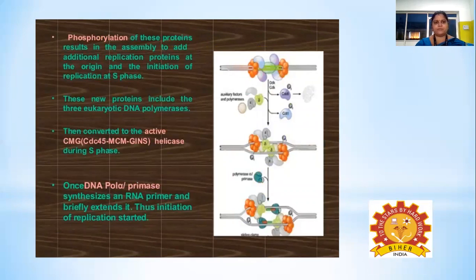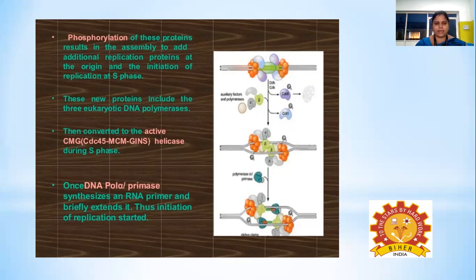The activation of these proteins has been related to their phosphorylation. Once the phosphorylation of these proteins has occurred, it results in the assembly and addition of the replication proteins at the origin sequences, and the initiation of replication at S phase occurs. These new proteins include the three eukaryotic DNA polymerases.